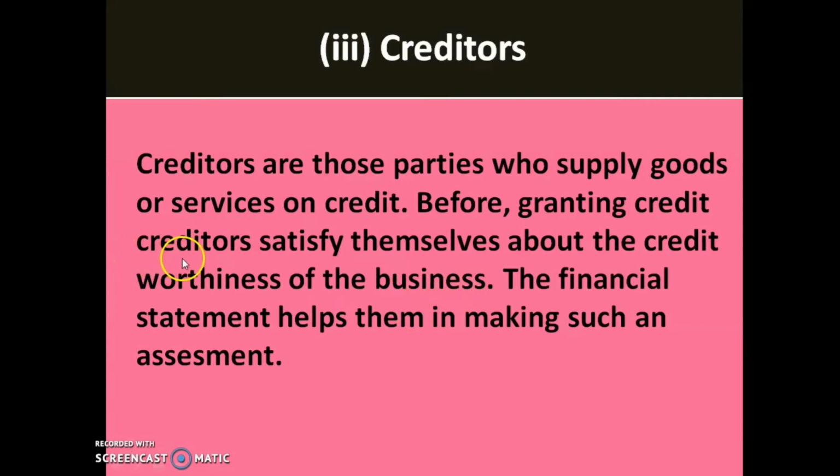They will not simply give you goods on credit. They will check your books of account and see whether you have enough bank balance or assets, so that they will get back their money from the credit sales. The financial statement helps them in making such an assessment.